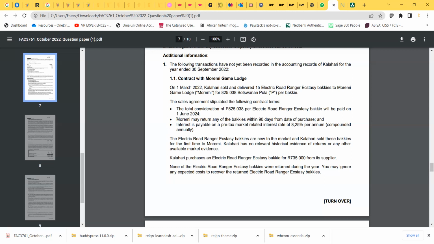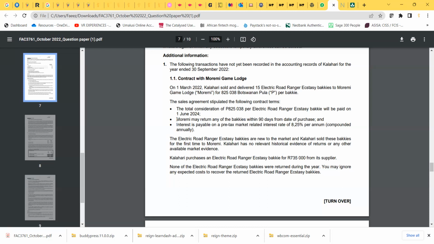So we have delivered, so we have to recognize something on 1 March 2022. Perhaps it would be a contract asset or something of that nature. So we have delivered, but we can't recognize revenue. So we're going to have to recognize something to take into account the fact that someone owes us money.